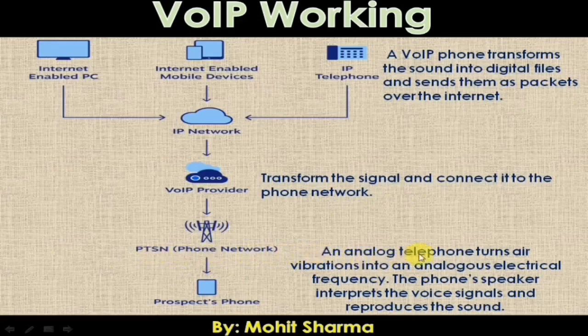An analog telephone turns air vibration into an analog electrical frequency, and phones use analog signals. So VoIP converts the signal coming from the IP network into a compatible form.